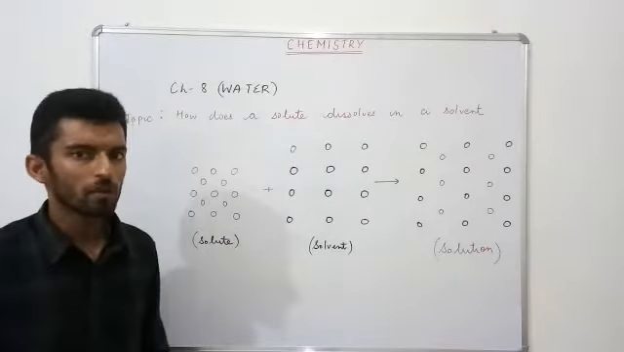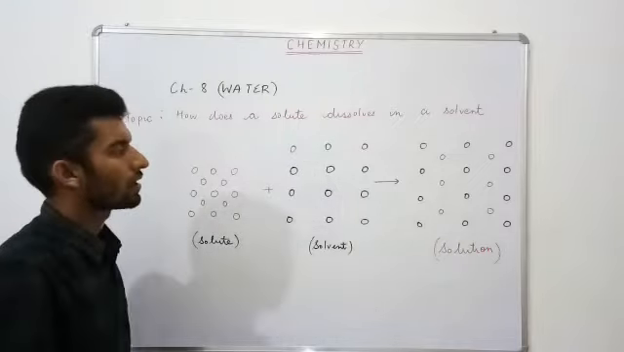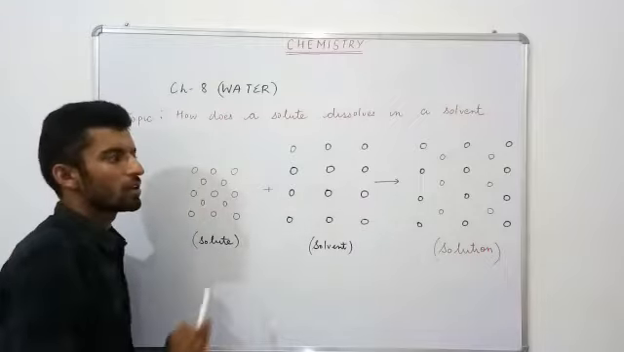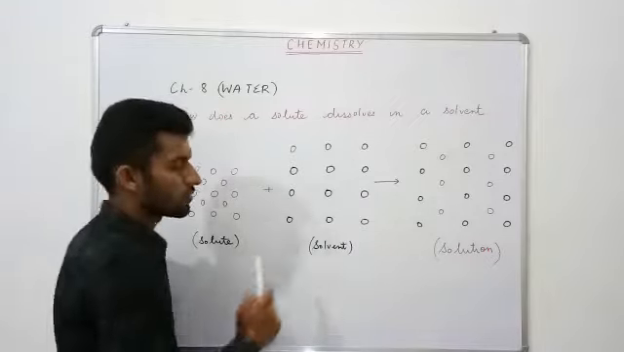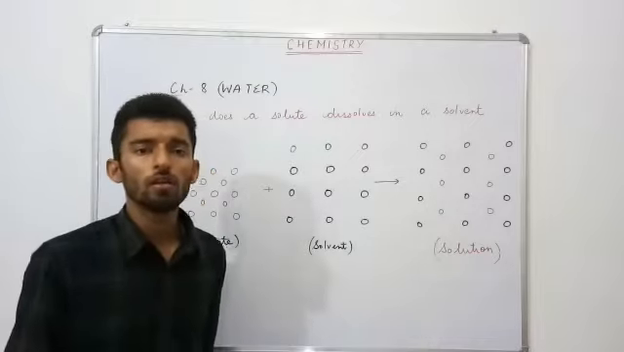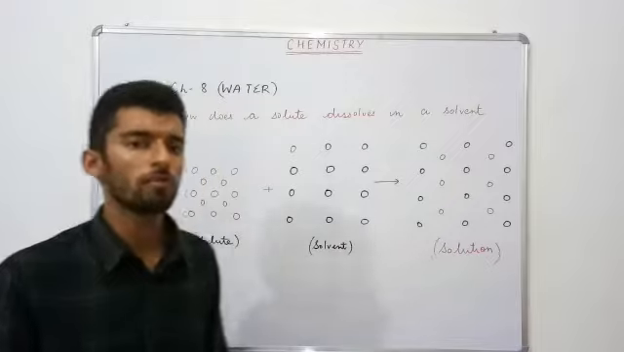So our next topic is how does a solute get dissolved in a solvent. Here I had drawn a diagram. Consider these are the solute molecules, these are the solvent, and the last one is the solution. How can you understand it? Whenever we add a particular solute to a solvent, what happens?